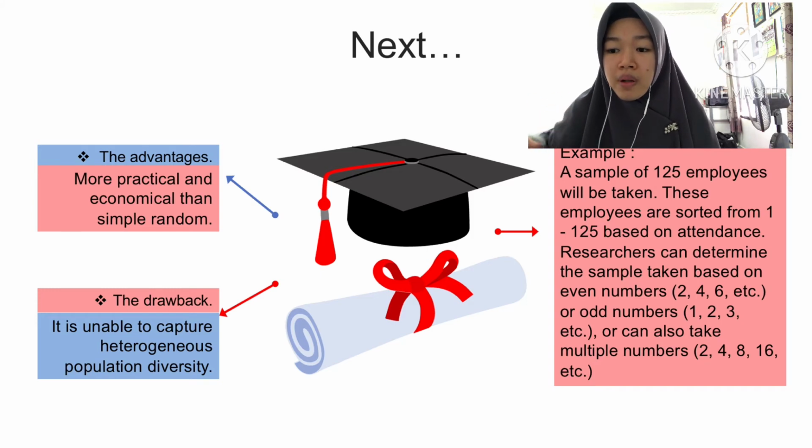For example, for a sample of 125 employees taken and numbered from 1 until 125 based on attendance, researchers can determine the sample based on even numbers, 2, 4, and etc., or odd numbers 1, 3, 5, or can also take multiple numbers, 2, 4, 8, 16, 20, and etc.